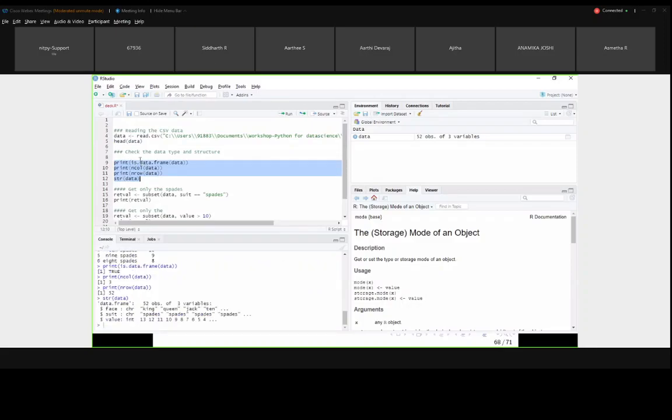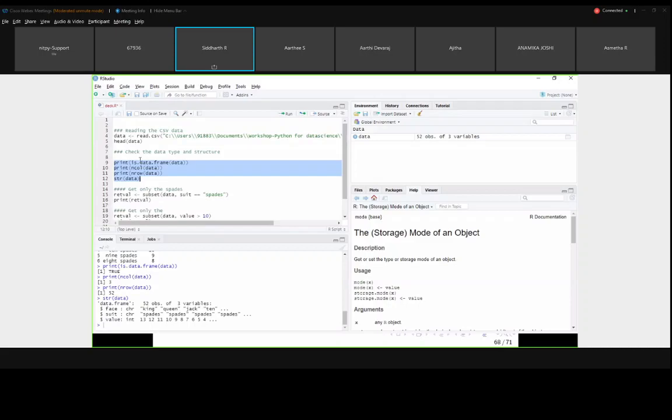the most important information about the data set. First, I am checking whether my data set is stored in the form of a data frame. Type of we have seen already. This is a new function called is.data.frame of data. If the data set is in data frame class, it will show you TRUE.